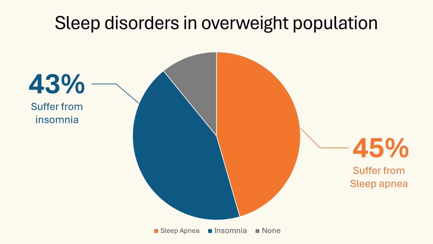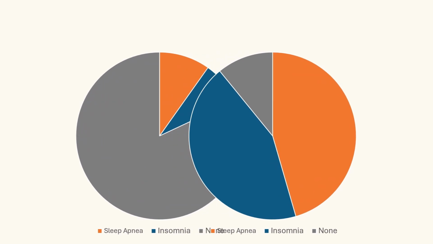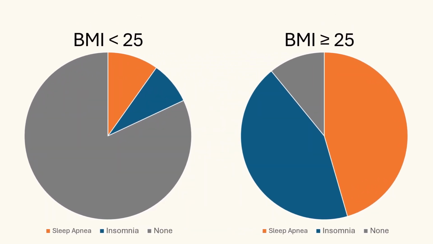sleep disorders. Breaking it down, we see that if an individual has a BMI over 25, they have a 43% chance of being diagnosed with insomnia and a 45% chance of being diagnosed with sleep apnea. When compared to the rest of the population with BMI under 25, the difference in sleep disorder diagnosis rates become apparent, and this stark contrast indicates that physical health is a major underlying factor.